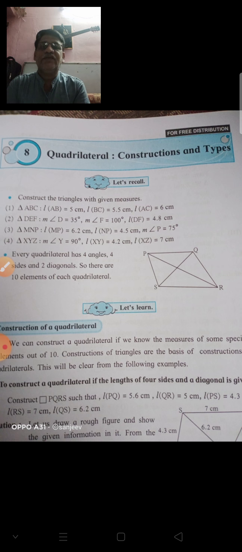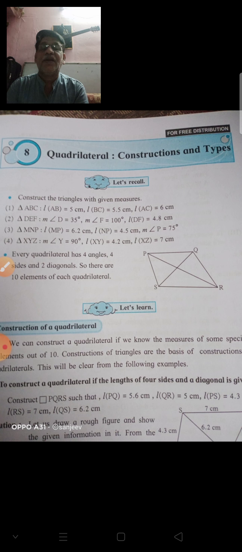The third is rhombus. Now what is a rhombus? All sides are equal, but it is not necessary that all angles are 90. Okay, in a square all sides are equal, and each angle is 90. Here in a rhombus all sides are equal, but it is not necessary that all angles are congruent, so it is called a rhombus.